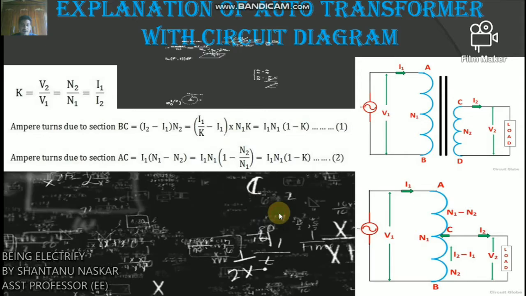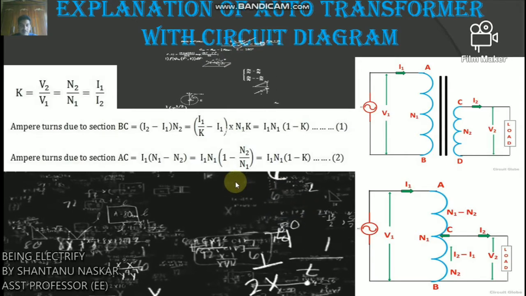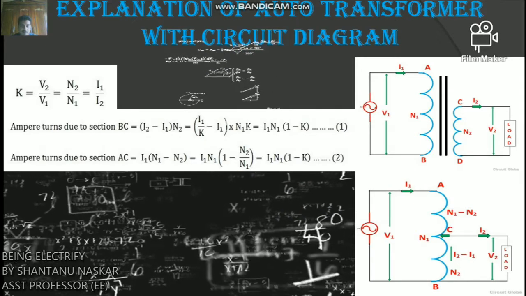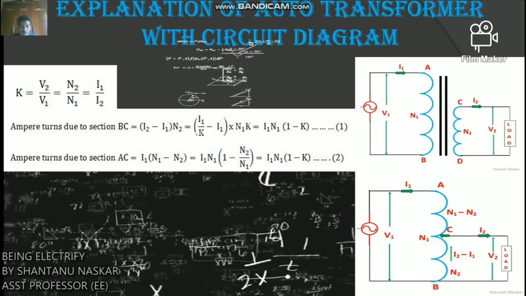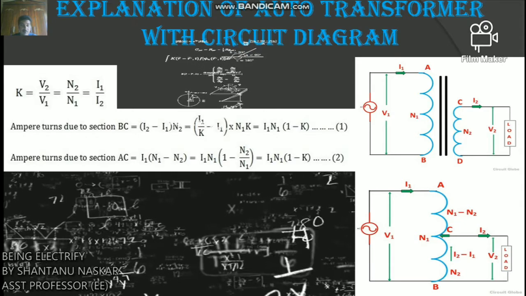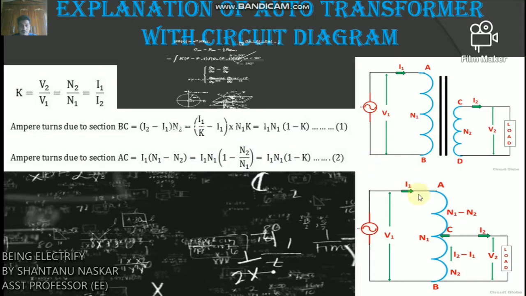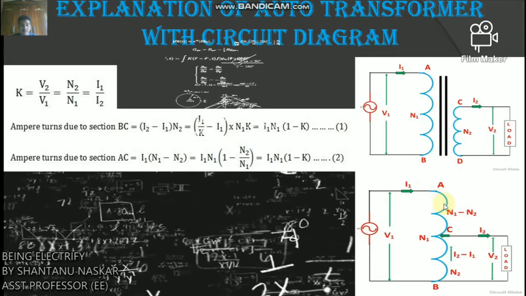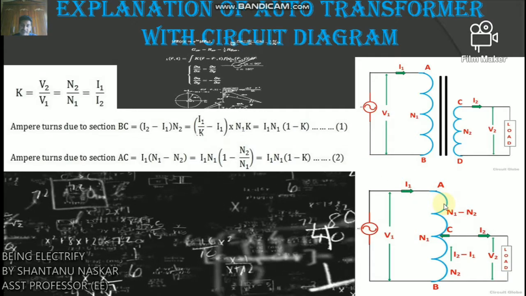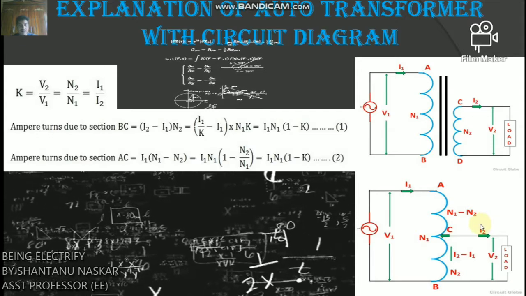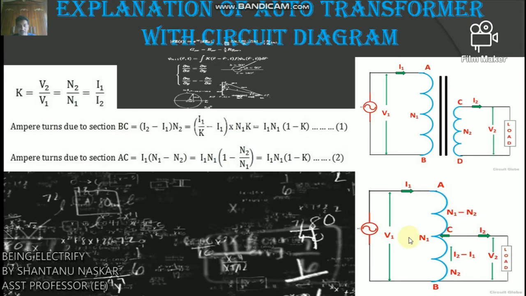So an auto transformer is a transformer with only one winding wound on a laminated core. It is similar to a two-winding transformer but differs in the way the primary and secondary windings are interrelated. A part of the winding is common to both primary and secondary.